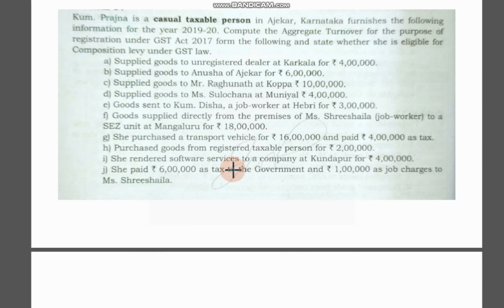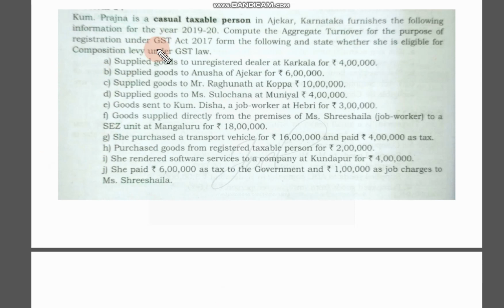In all our previous problems, if there is no tobacco, no ice cream, no pan masala, no alcohol for human consumption, and the turnover is less than 1,50,000, this person is eligible for the composition levy scheme. Remember this. Now I am going to work out only those problems where the person is ineligible. So you can easily understand, if these items are not there in the problem, definitely this person is eligible for the composition levy scheme. We'll see one by one.